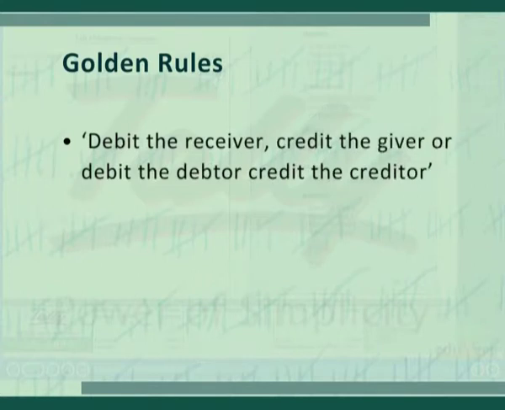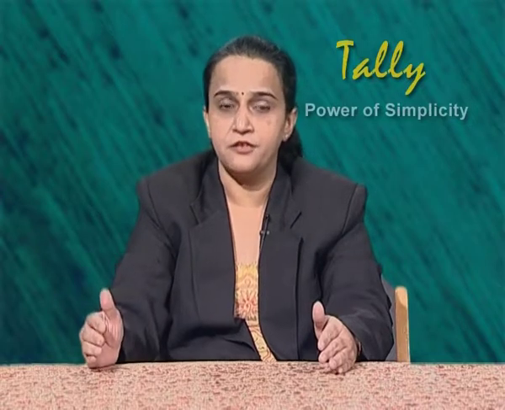Next, we will discuss the three golden rules of debit and credit. First one is debit the receiver, credit the giver, or debit the debtor, credit the creditor. This is the rule of personal account. It means that the account of the one who receives the benefit is debited, and on the other hand, the one whose account is credited gives the benefit.